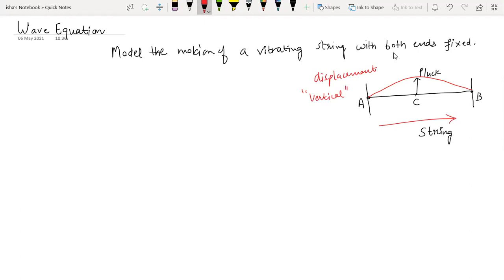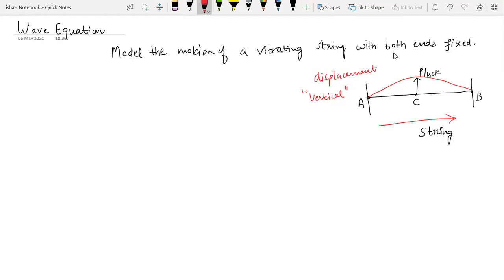So in the vertical plane you have to introduce the motion. For that you distort the string by plucking it from anywhere, or you give it a velocity. There are many ways of generating the initial vertical displacement.